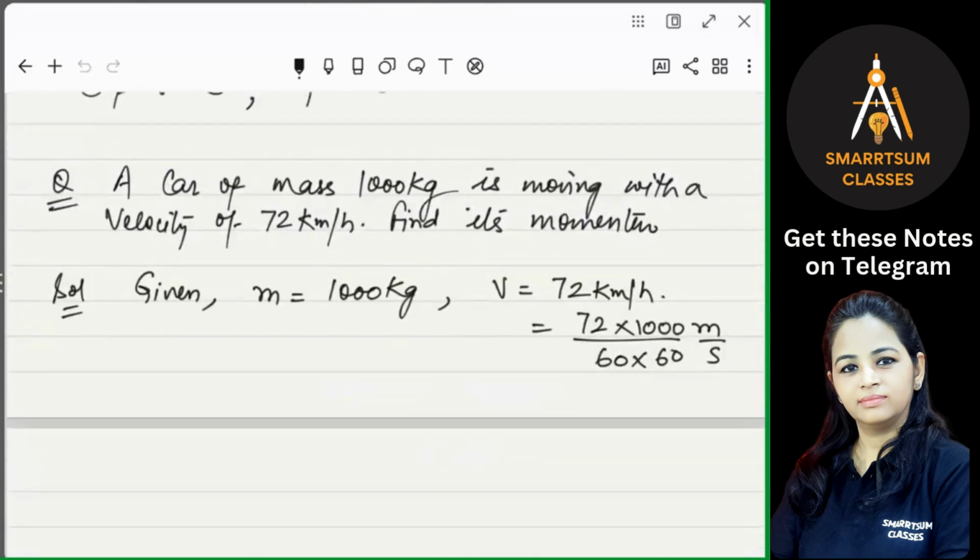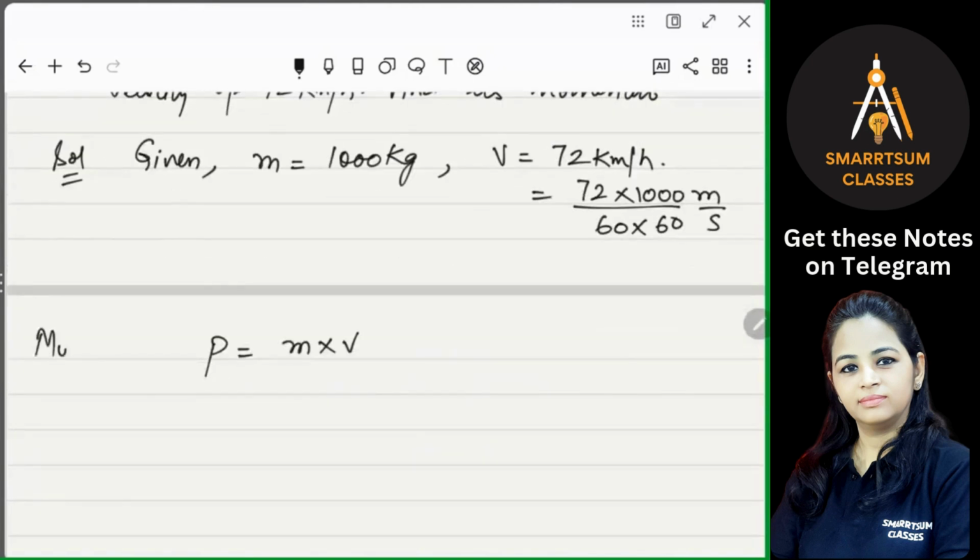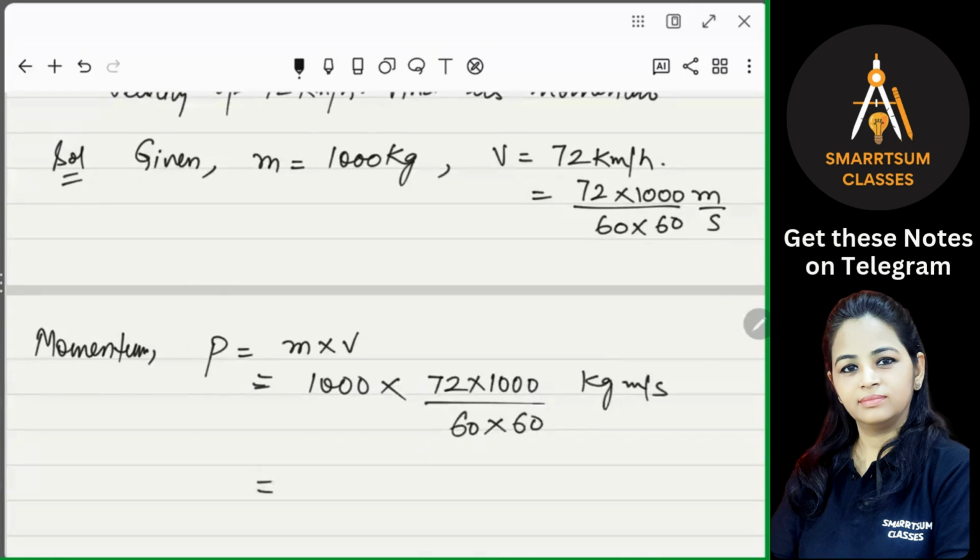So now this is the velocity. You can now put the values into the formula. So P is equal to m into v, right? This is the momentum. Now this is 1000 into v, where v is 72 into 1000 upon 60 into 60, in meter per second. Yes, now solve this. This is 36, 36 two times is 72. So it is 1000 into 20, that is 20,000.